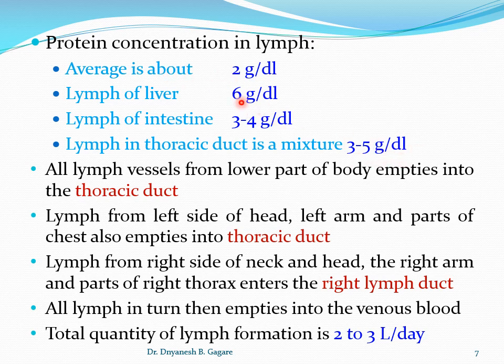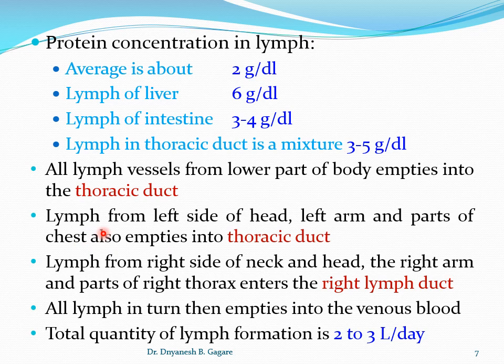Just remember these figures because MCQs can be asked for the protein concentration, the average, then in liver. Okay, because in liver there is protein synthesis, then as nutrients it is absorbed in the intestine, then the mixture in the thoracic duct. Okay, keep in mind.